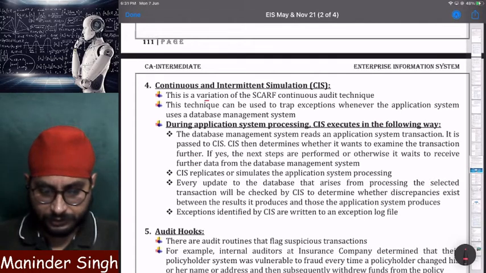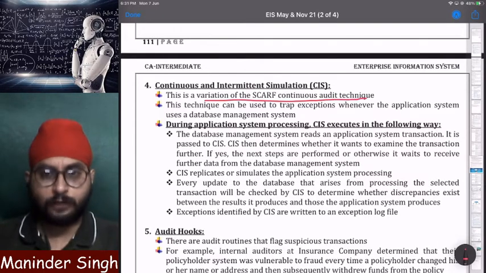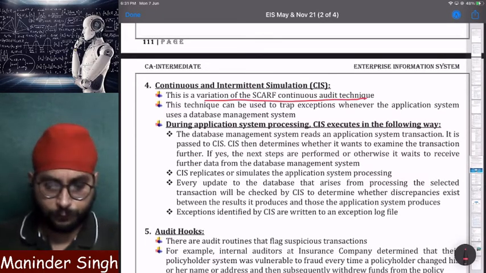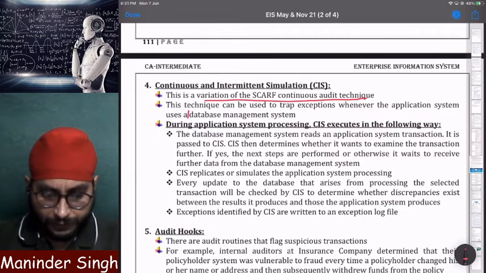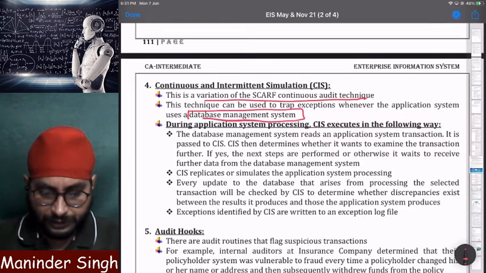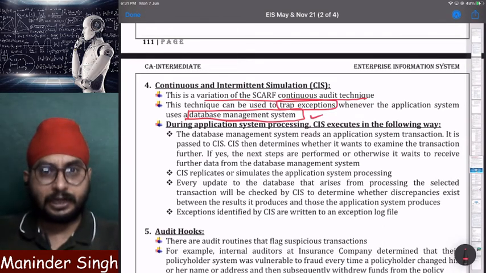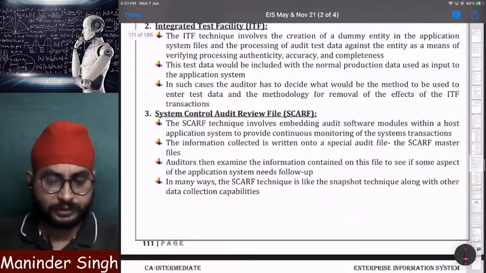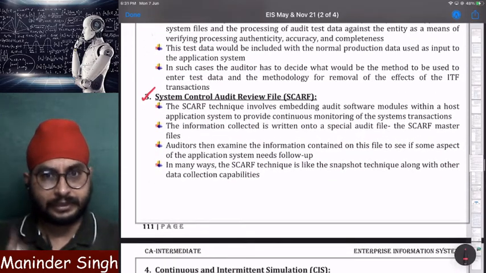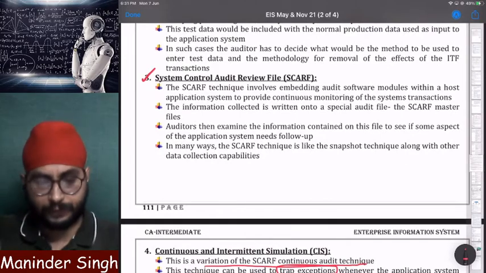Sir, CIS is a variation of what? Variation of SCARF. Meaning it is one type of SCARF only, but it will take care of what? Changes in data management system. It will see exceptions or updates or changes in what? Database management system. Other than database management system, it is SCARF. Other than database management system, everything will be verified by SCARF.